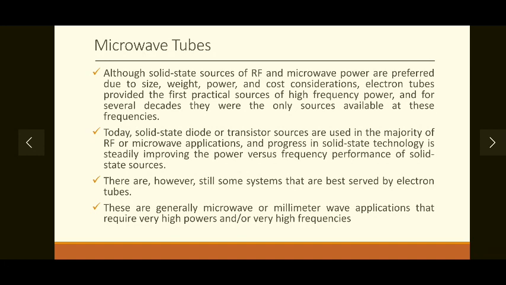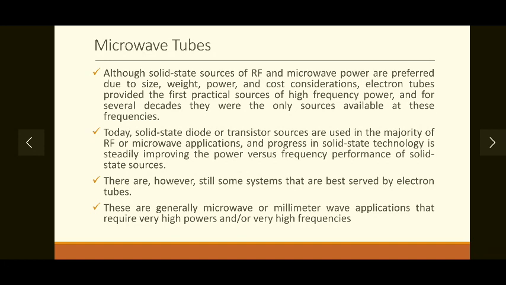These solid state devices are preferred because they are small in size, lightweight, and consume very minimal power, and that's why they are preferred.